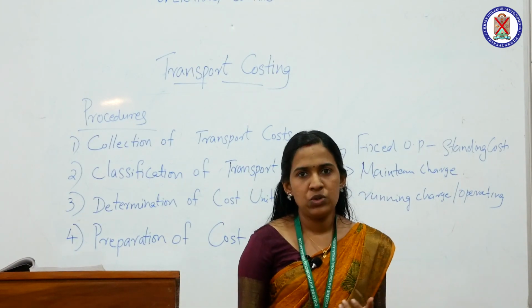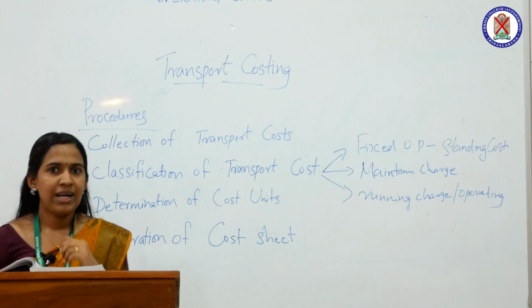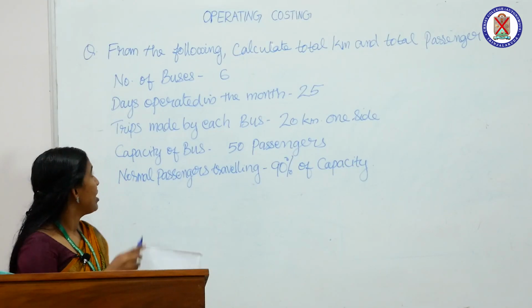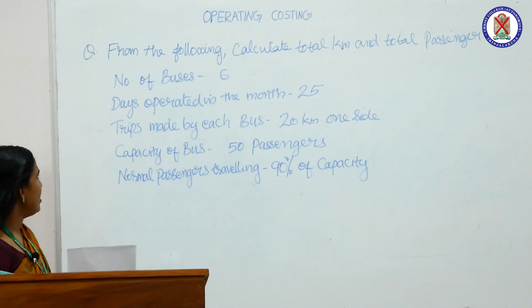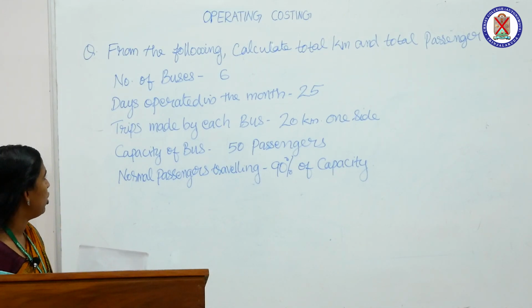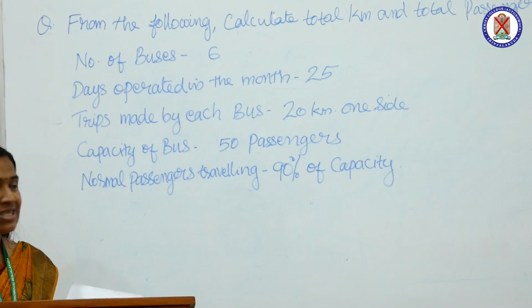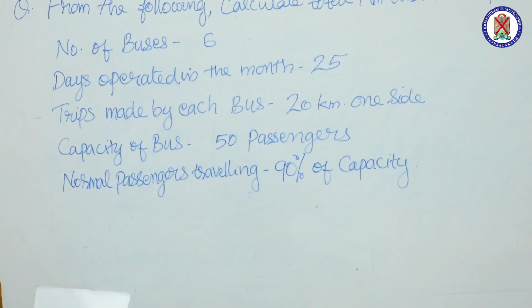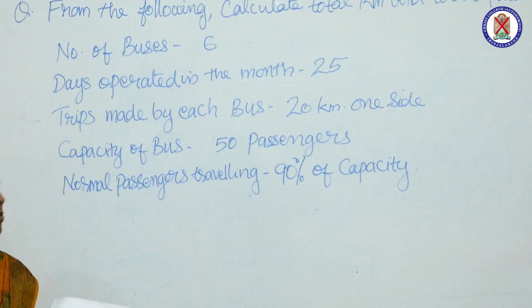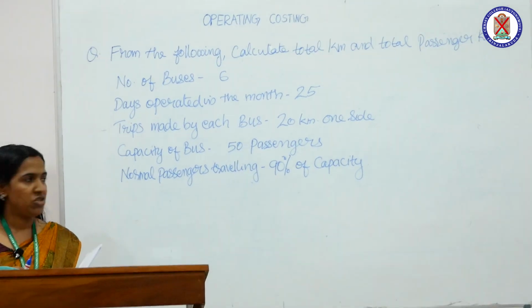Next, we are moving to work out a problem related to calculation of cost unit. The question is, from the following, calculate total kilometer and total passenger kilometer. The information is: number of buses 6, days operated in the month 25. Trips made by each bus is 20 kilometer one side, and the capacity of bus is 50 passengers.